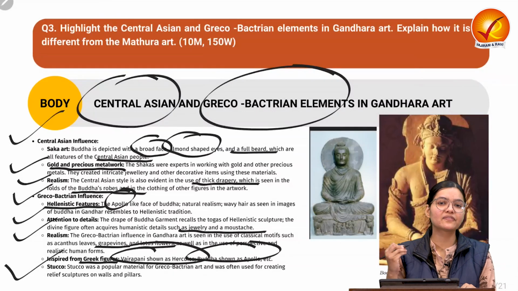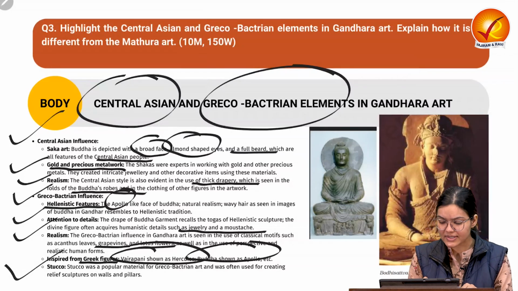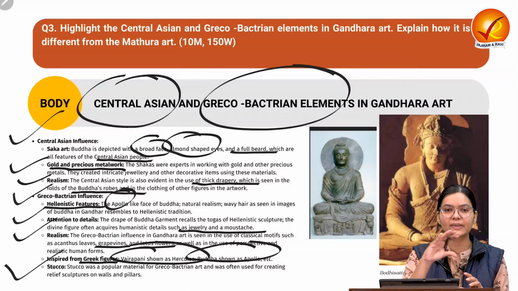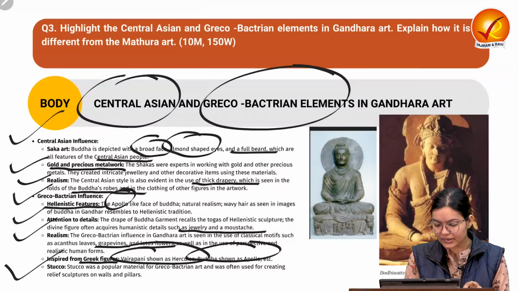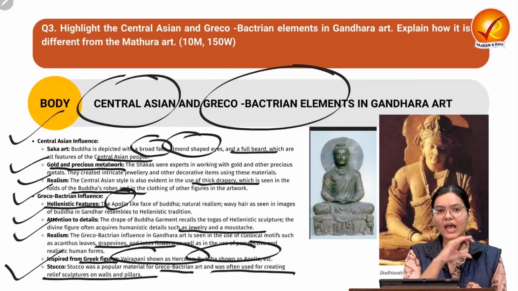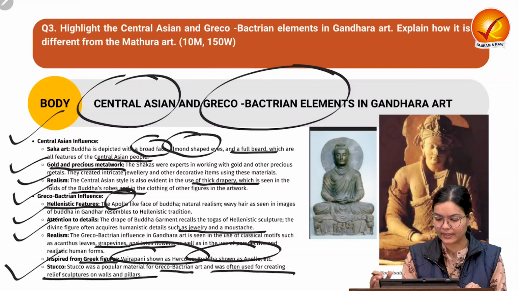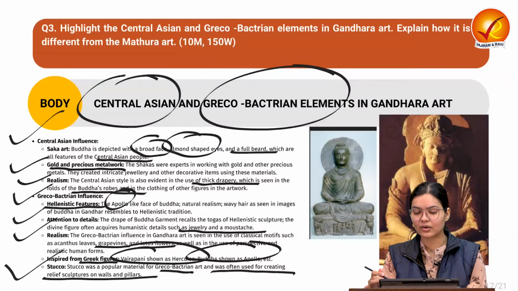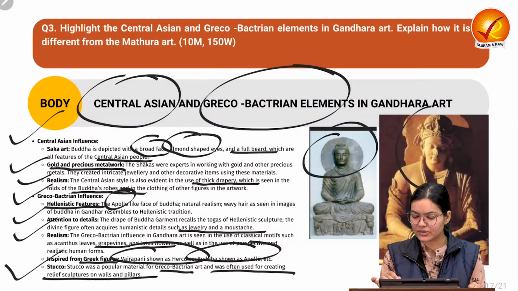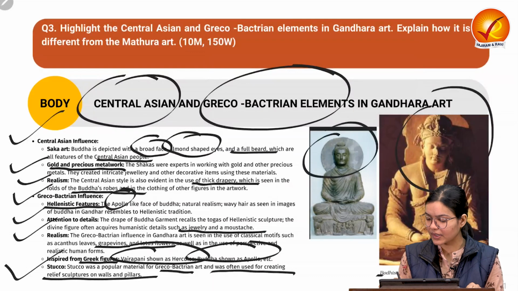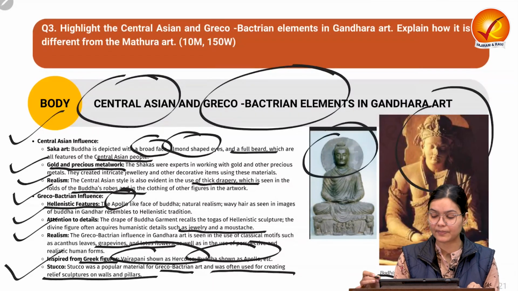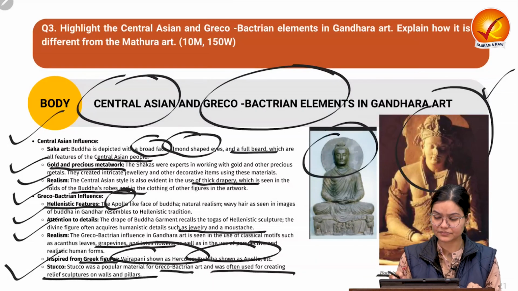Also, we can find the prevalence of stucco. Stucco is a kind of art which is done with the help of plaster. It was a popular material for Greco-Bactrian art, often used for creating relief structures on walls and pillars. Now, if you look at the diagram here, the depiction of the Buddha, and here also the Bodhisattva, Gandhara, 5th-6th century CE, we can see it is done along the same lines which we have discussed just now.